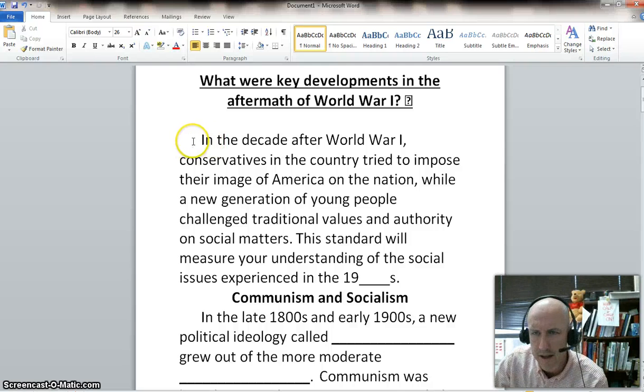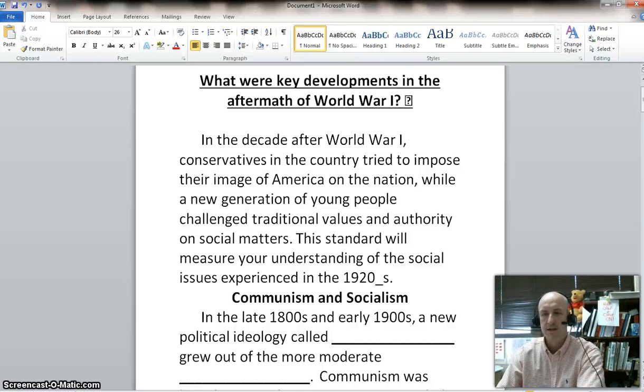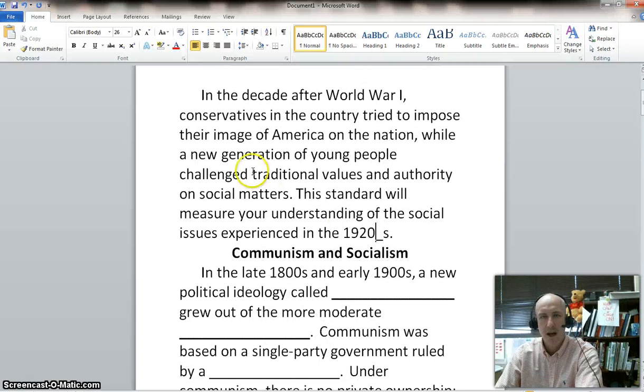What you need to know here, in the little introduction, is that in the decades after World War I, conservatives in the country tried to impose their image of America on the nation, while a new generation of young people challenged traditional values and authority on social matters. This standard will measure your understanding of the social issues experienced during the 1920s.